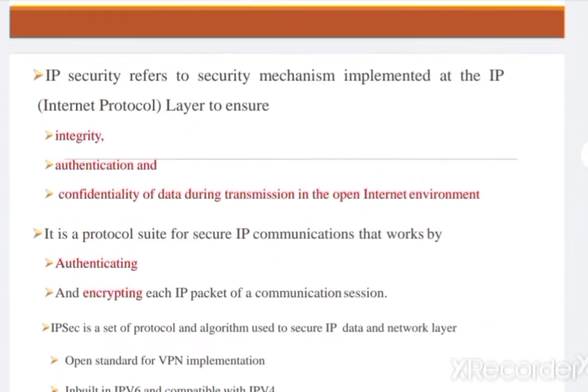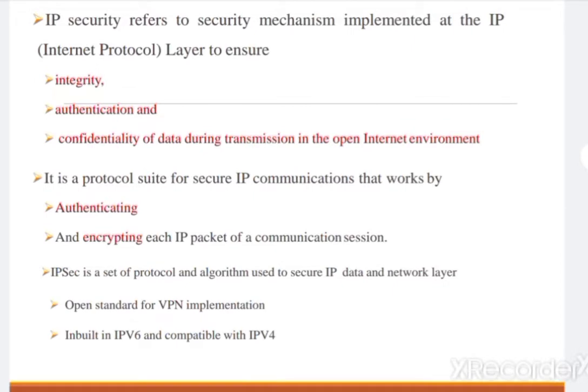IP security basically refers to a security mechanism implemented at the IP layer to ensure the integrity, authentication, and confidentiality of data during the transmission in the open internet environment. It is a protocol suite for securing IP communication that works by authenticating and encrypting each IP packet of a communication session.